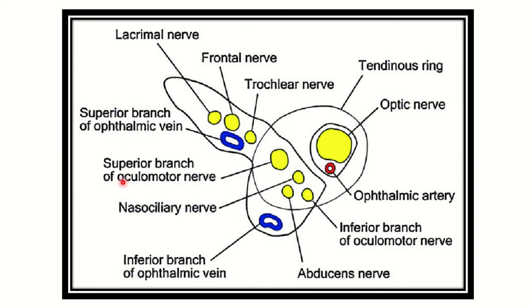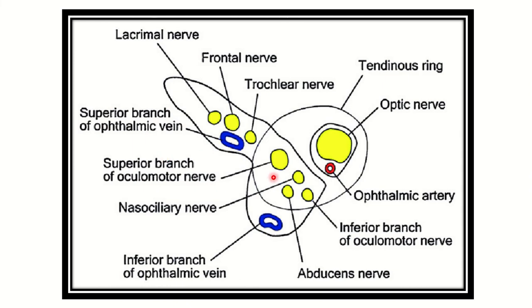Then we can see the superior branch and inferior branch of the oculomotor nerve, which is cranial nerve number three. Then the nasociliary nerve, and the inferior ophthalmic vein and superior ophthalmic vein.